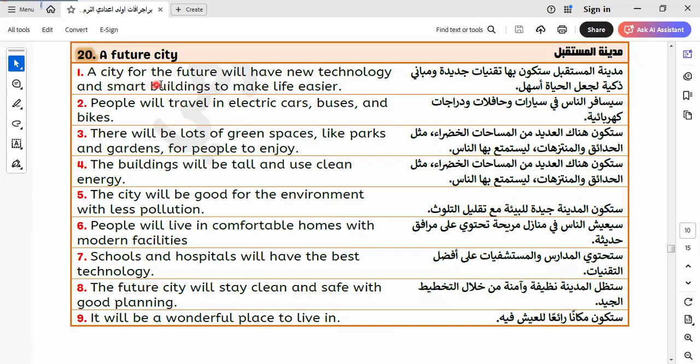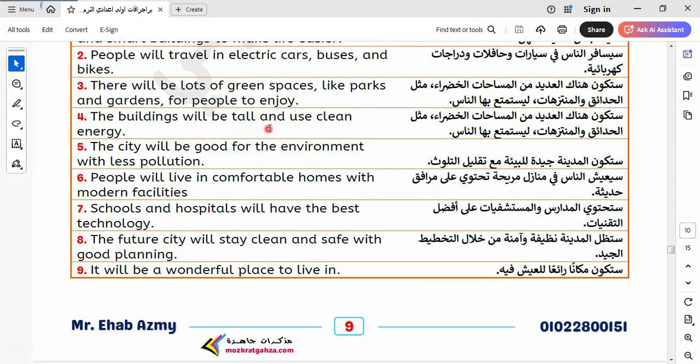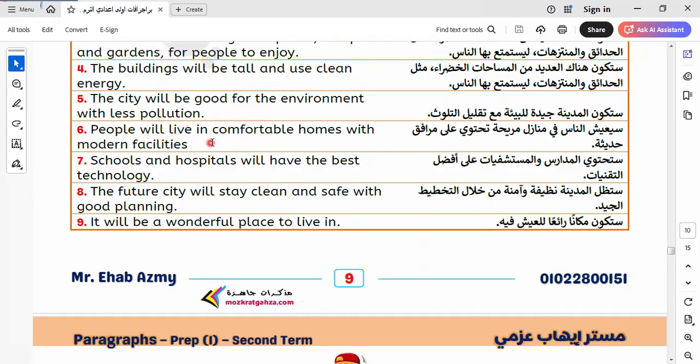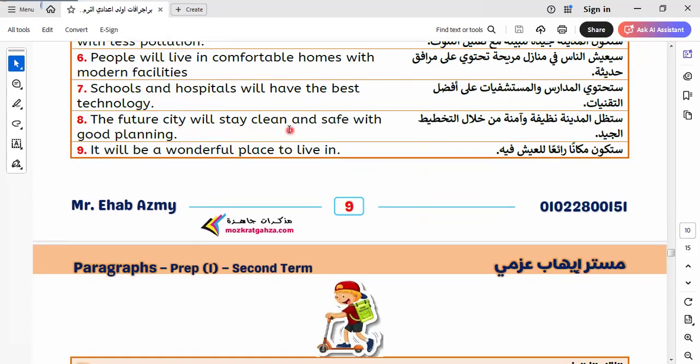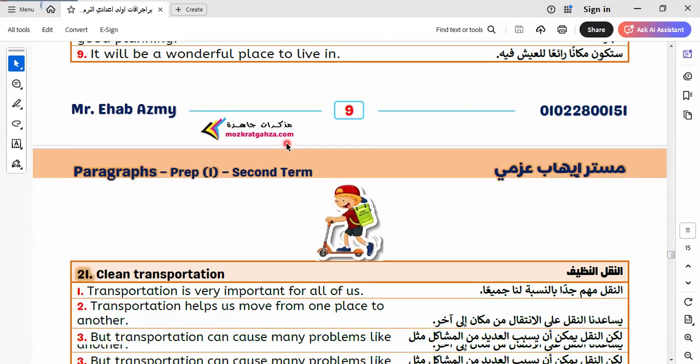A city for the future will have new technology and smart buildings to make life easier. People will travel in electric cars, buses, and bikes. There will be lots of green spaces like parks and gardens for people to enjoy. The buildings will be tall and use clean energy. The city will be good for the environment, with less pollution. People will live in comfortable homes with modern facilities. Schools and hospitals will have the best technology. The future city will stay clean and safe with good planning. It will be a wonderful place to live in.